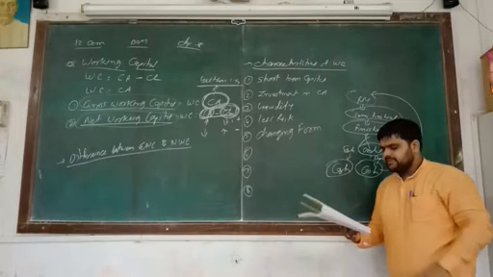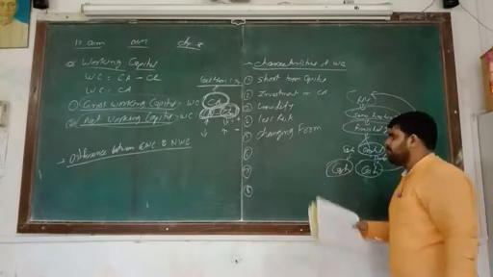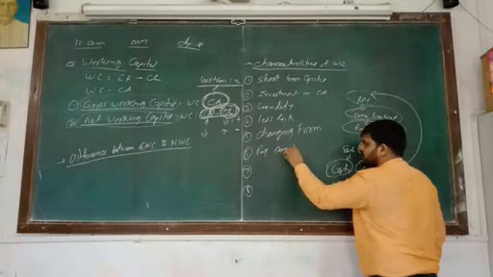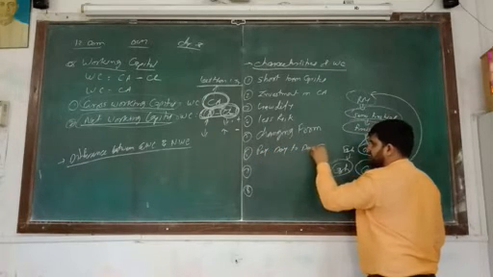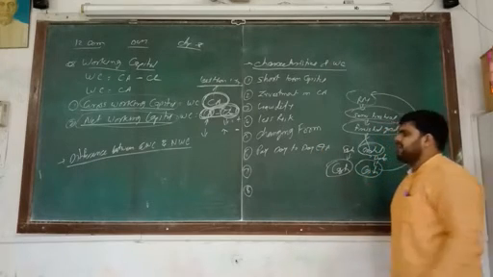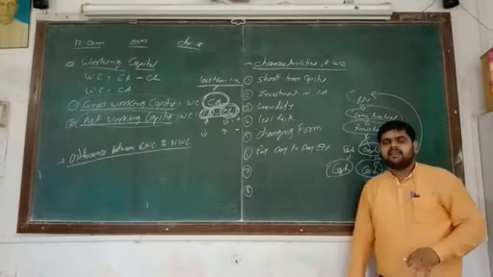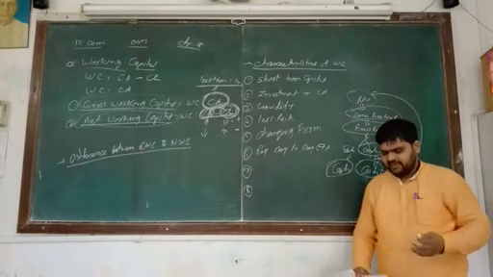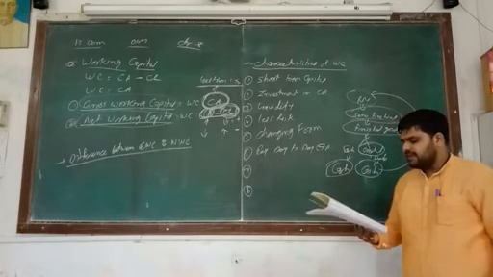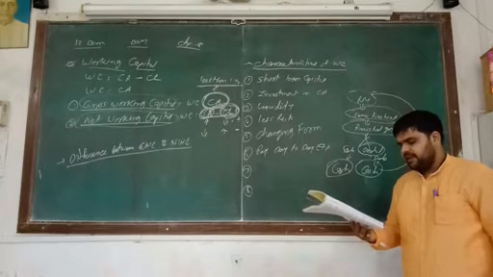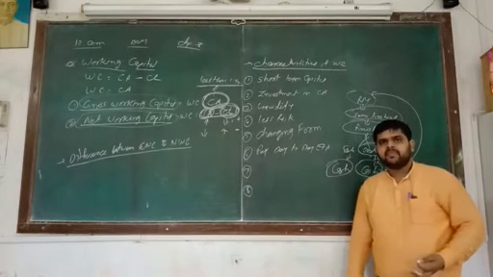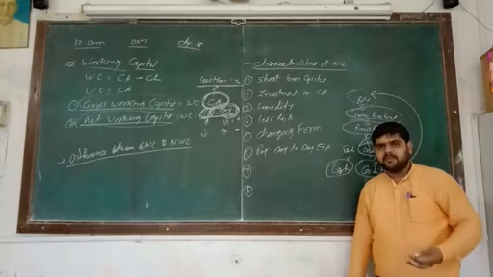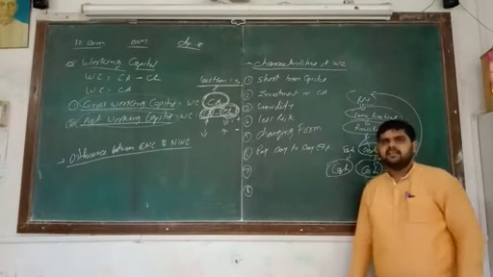Next, number 6, pay day-to-day expenses. Here we can say that we use working capital to pay day-to-day expenses. Working capital is required constantly to pay day-to-day expenses. Whatever our day-to-day expenses are, for payment of those expenses we are using working capital.